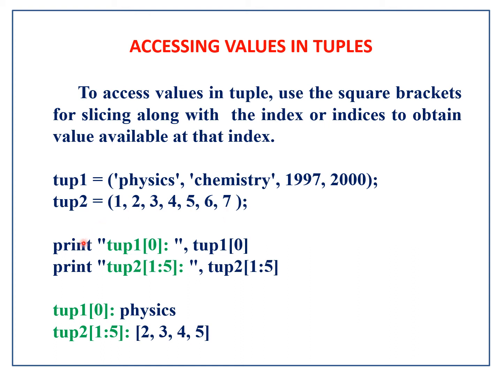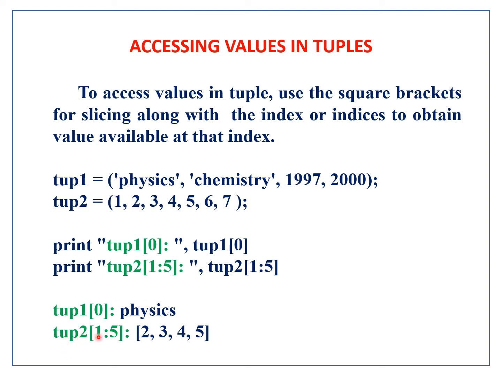So now we are going to access the values using the square bracket, that is the index. TUP1 of 0, this is for the displaying purpose, which has been displayed here, and this is to access the values. TUP1 of 0, physics will be accessed here. Physics is standing at 0th place, so it will be placed here, TUP1 of 0.